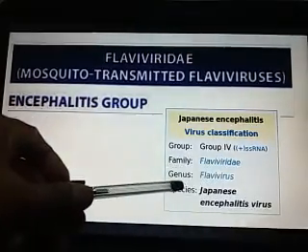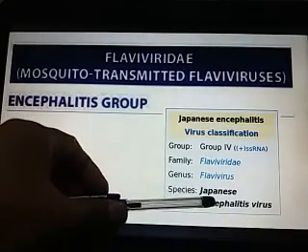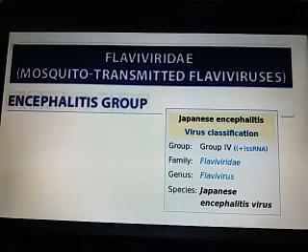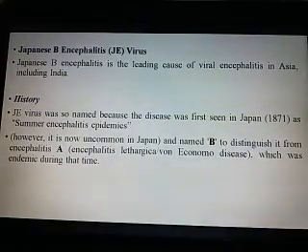Family is the Flaviviridae, genus is the Flavivirus, and species is the Japanese encephalitis virus. Here, the Japanese encephalitis virus is also known as Japanese B encephalitis. This virus is the leading cause of viral encephalitis in Asia, including India.